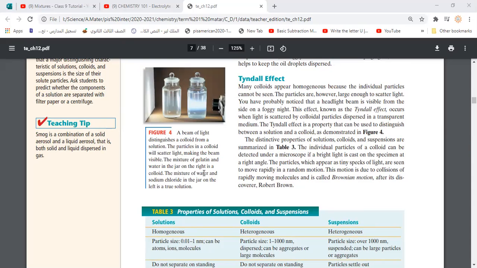This is the little part we need to show you regarding the Tyndall effect. The Tyndall effect usually depends on the colloid, because colloids are the kind of mixture which scatters the light, and this scattering of light appears clearly. So here we have something called Brownian motion. So what is Brownian motion? We said that this motion is due to collisions of rapidly moving molecules.